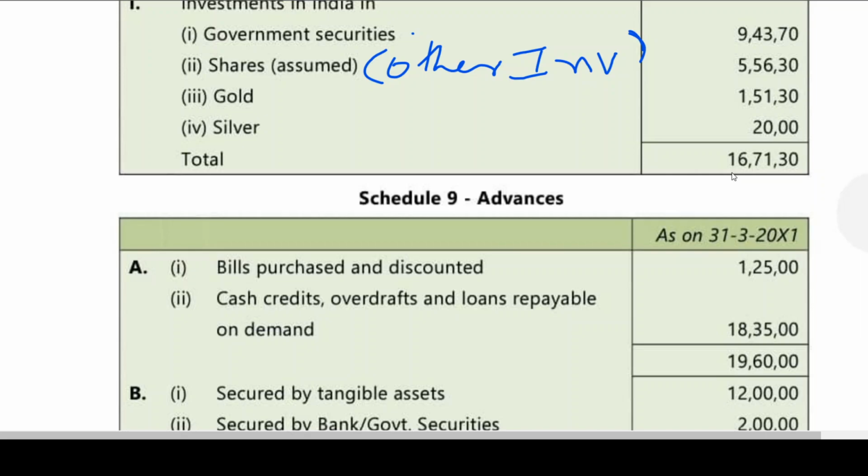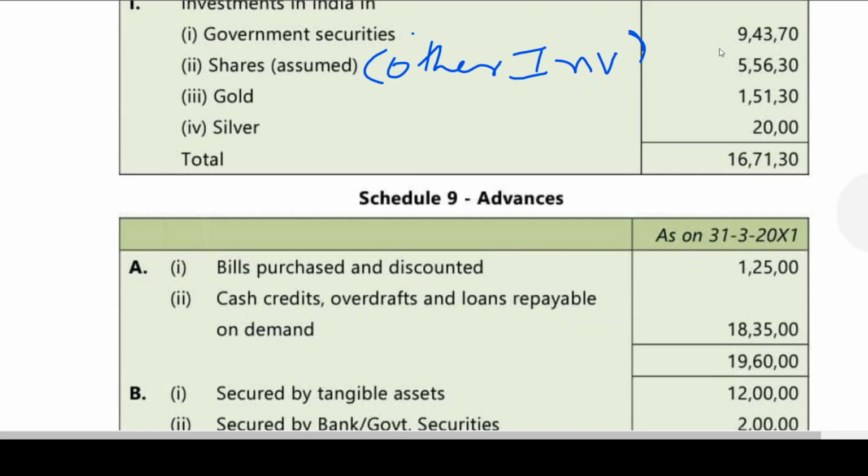As far as advances are concerned, we are having two things. What are those two things we are having, my dear friends? Bills purchased and discounted, 125 given in the problem. Cash credits and overdrafts, it is coming to actually 1810, plus bills discounted 125.